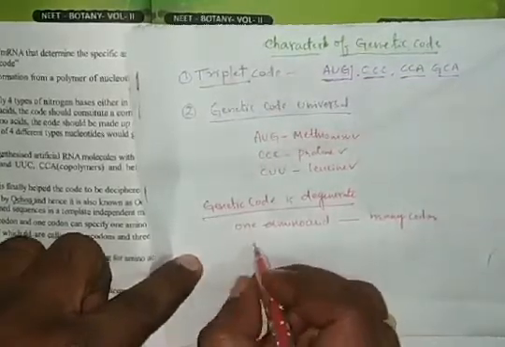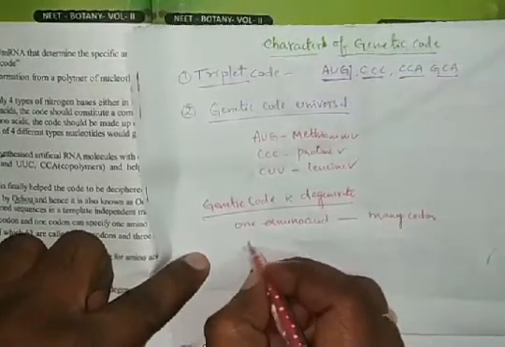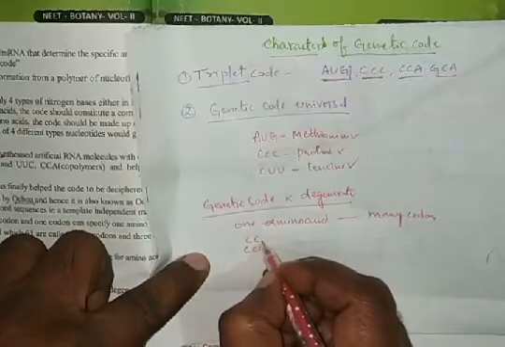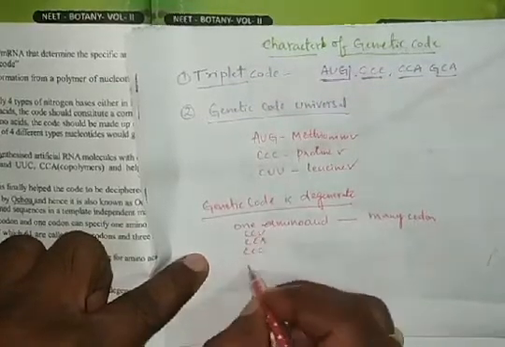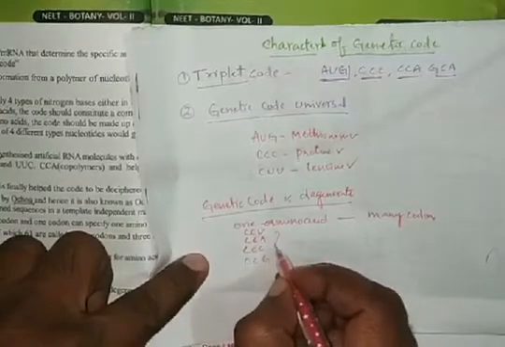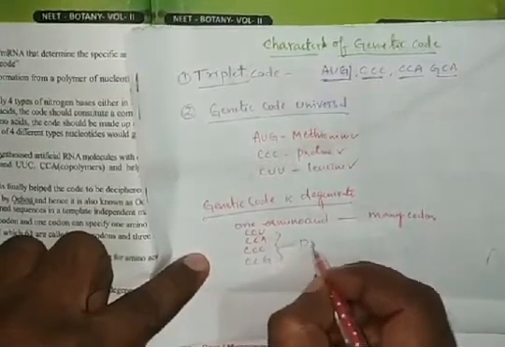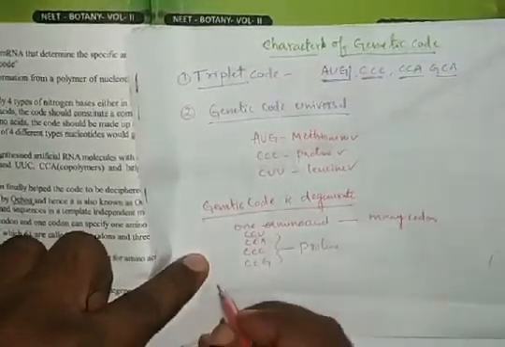For example, CCC, CCA, CCU, CCG. These many codons can code one amino acid. That is proline.